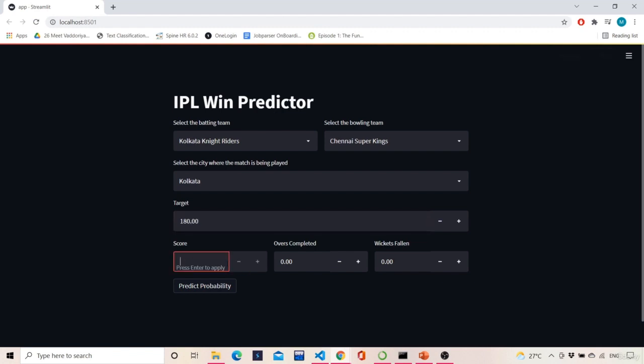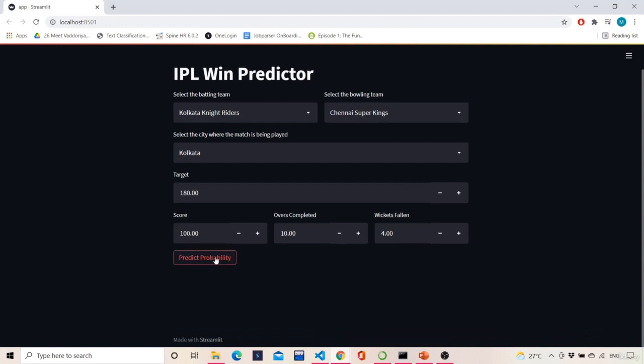Let's say that the score currently of Kolkata is 100 runs and 10 overs are completed, and let's say 4 wickets have fallen, right? So based on this current situation, 10 overs are completed, the 11th over is running, score of Kolkata Knight Riders is 100 runs for 4 wickets and the target is 180.